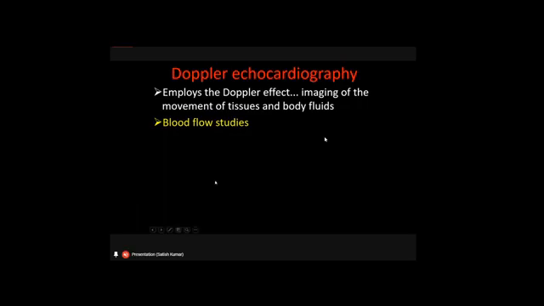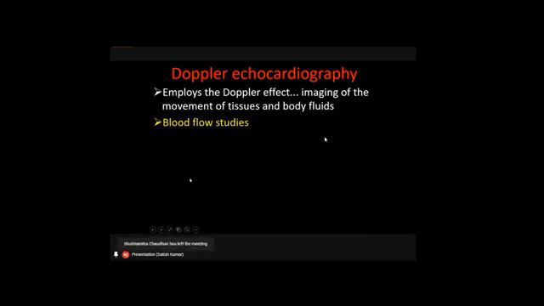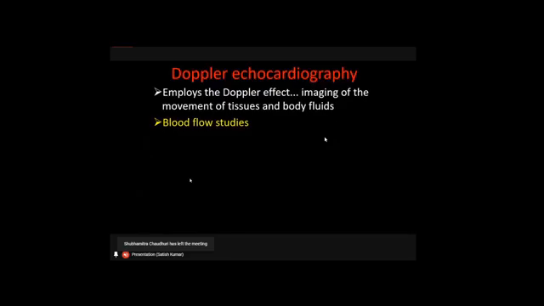That is the reason why we use Doppler echocardiography mostly to study blood flow parameters. This will help us identify the direction of the flow of the blood, and also the velocity of the blood flow. So blood flow studies are possible by using Doppler echocardiography.